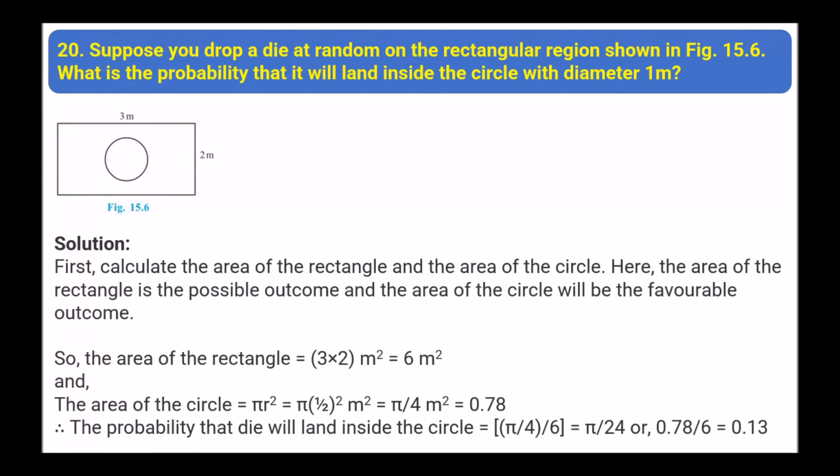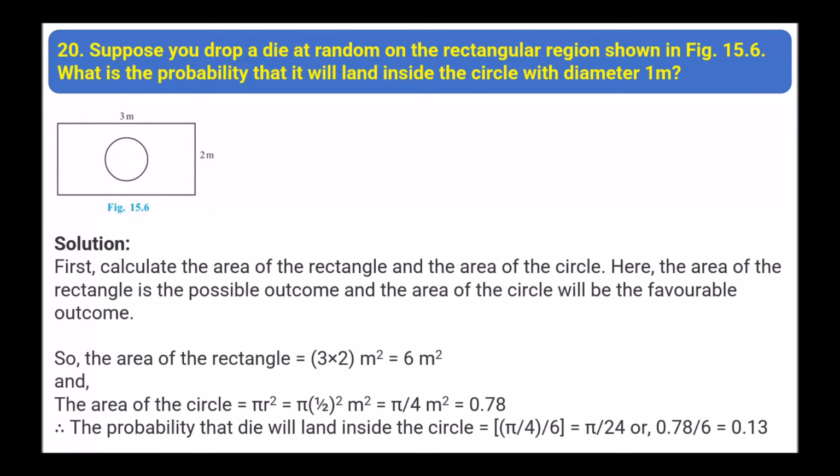Suppose you drop a die at random on a rectangular region shown in figure 15.6. What is the probability that it will land inside the circle with diameter 1 centimeter? First, we have to calculate the area of the rectangle and the area of the circle. Here the area of the rectangle is the possible outcome and the area of the circle will be the favorable outcome.